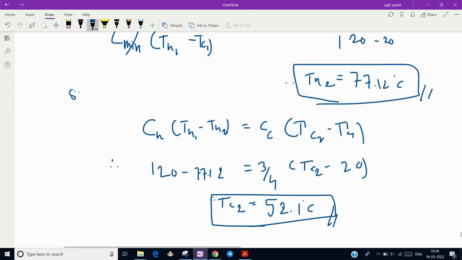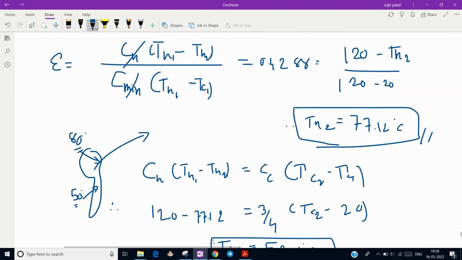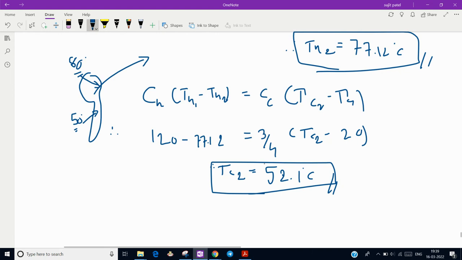Initially the hot fluid exit temperature in the data was 80 degrees, and the cold outlet temperature was 50 degrees. So the hot fluid is getting colder, and the cold fluid is getting hotter. This much extra heat transfer is only possible due to the counterflow configuration, which ultimately increases the effectiveness of our heat exchanger. So this is the answer of the question, and I hope you understand this fundamental very clearly. You come to the conclusion that the effectiveness of a counterflow heat exchanger is more compared to parallel, and the results are in front of you.